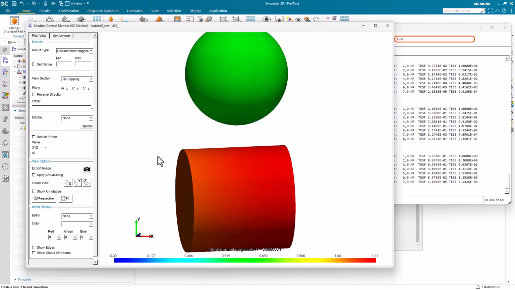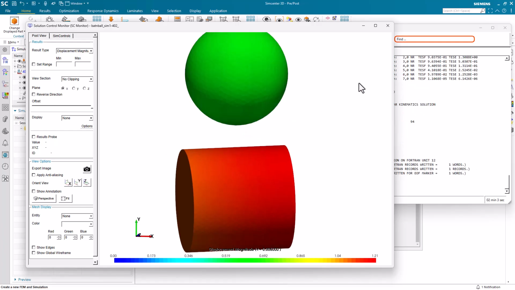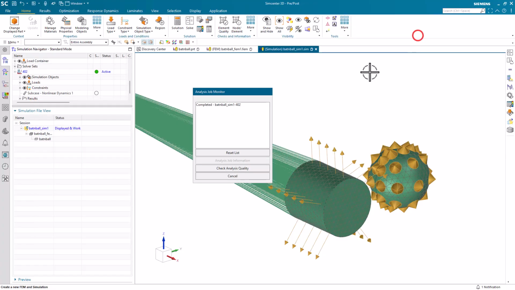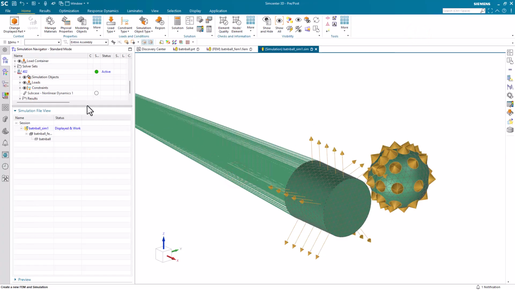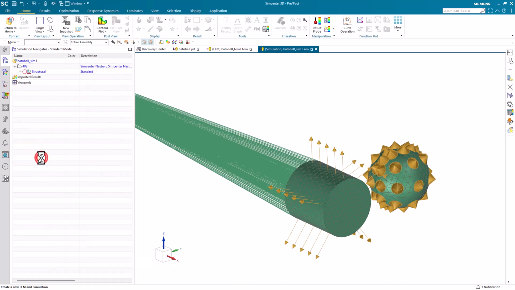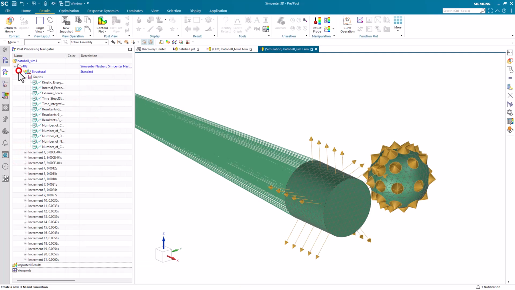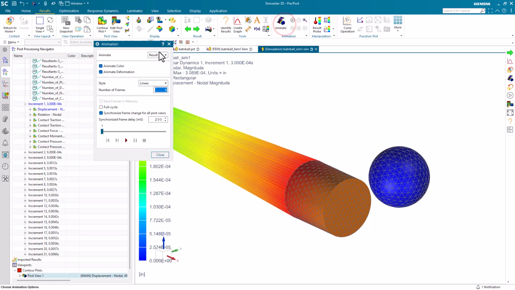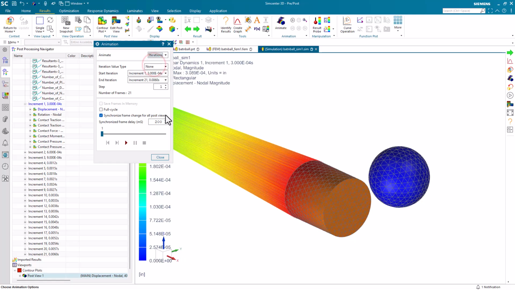And here I'm pausing the video. You can see over on the right hand side the total elapsed time for the solution was a little over 2 minutes. And then we're ready to look at our results. The first result we'll take a look at will be our displacements. And we'll go ahead and animate that across our iterations.